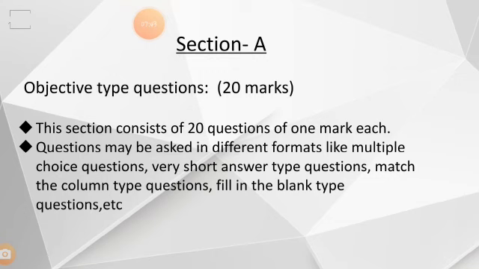In section A, objective type questions, it consists of 20 marks. This section consists of 20 questions of 1 mark each. You will be having 20 questions and each question will get 1 mark. Hope you got it clear here.